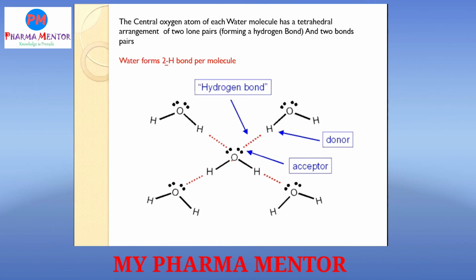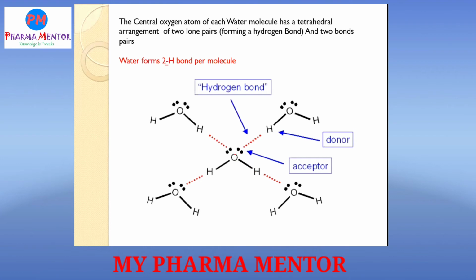On that oxygen, there are two lone pairs of electrons, and those two lone pairs form hydrogen bonding with another two water molecules. Then the hydrogen of that center water molecule forms another hydrogen bond with another water molecule here.